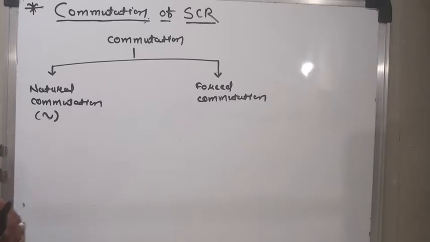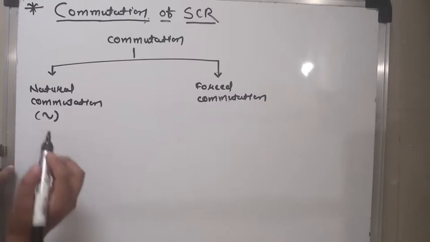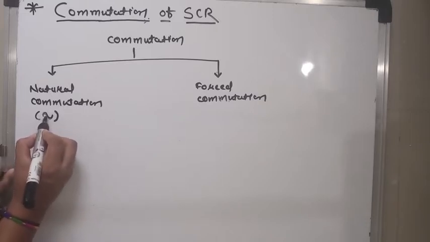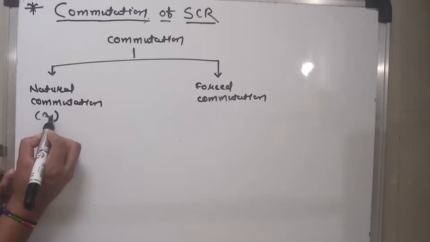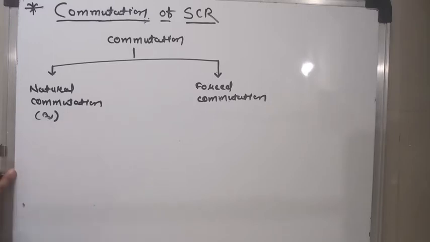But when the negative half cycle starts, at the end of the positive half cycle the current attains the zero value, meaning there is a zero crossing of current from positive peak to negative peak. While zero crossing, the value of the anode current decays to zero, and during the negative half cycle a reverse voltage is applied across the SCR.